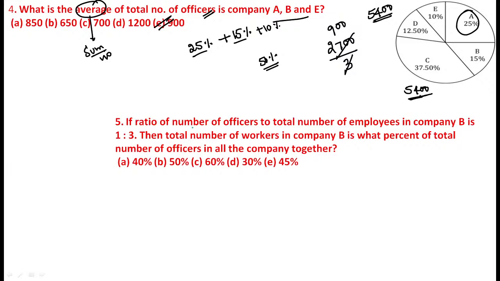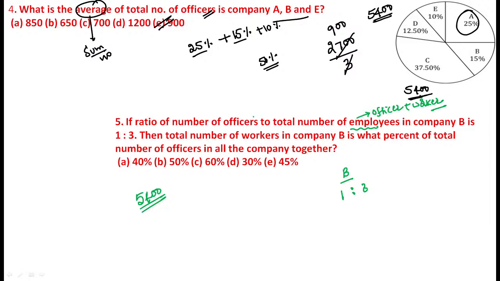Very good. Next. The ratio of number of officers to the total number of employees in company B is 1 is to 3. Total number of employees means, again, it is a combination of officers plus workers. Then the total number of workers in company B is what percentage of total number of officers in all the companies together? All the companies together, we already know the value becomes 5400. There is no problem with the overall value. Now you need to calculate it.